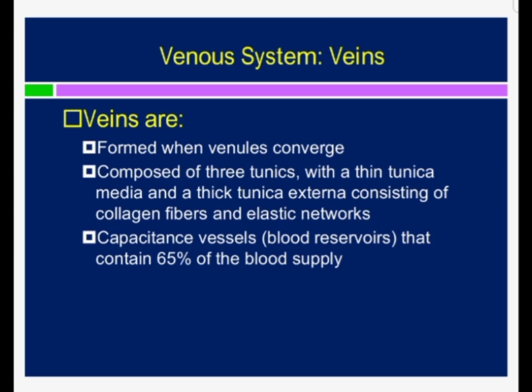Veins are formed when venules converge, and they give rise to small sized veins, then medium sized veins, and then the large sized veins, composed of 3 layers: the tunica intima, media and externa, or the adventitia. There is a thin tunica media and a thick tunica externa. If we compare the media with the tunica adventitia, the adventitia of the veins is thicker, and it consists of collagen and elastic networks. Collagen fibers and elastic fibers are present in the form of a network.